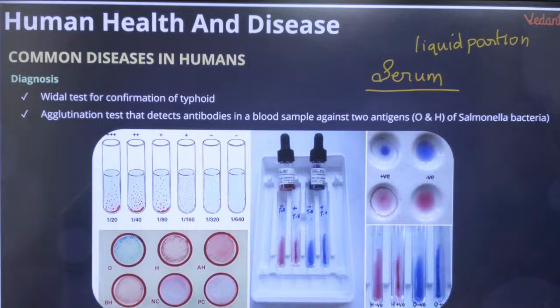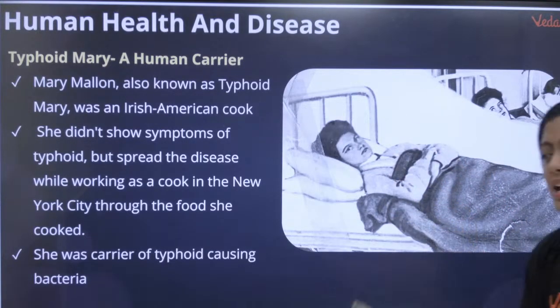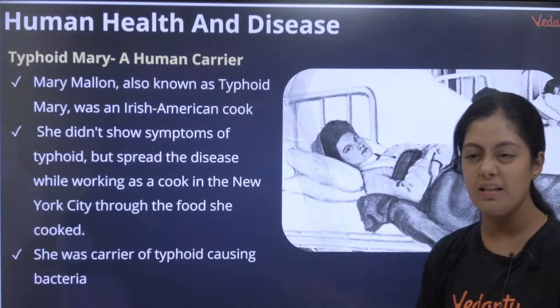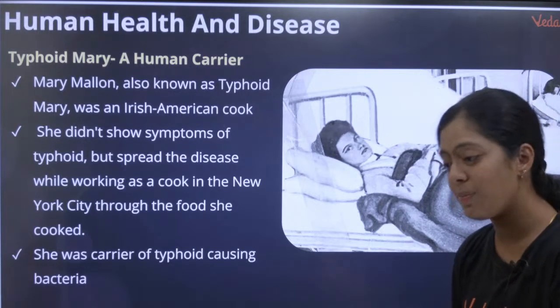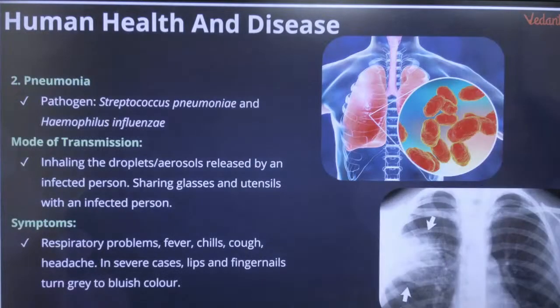Okay, remember that. The next one is typhoid Mary. She is only typhoid Mary. She didn't know she had symptoms, but she started spreading the disease without her knowledge. Yes, plasma minus clotting factor. Very good, very good. Okay, next we have pneumonia.